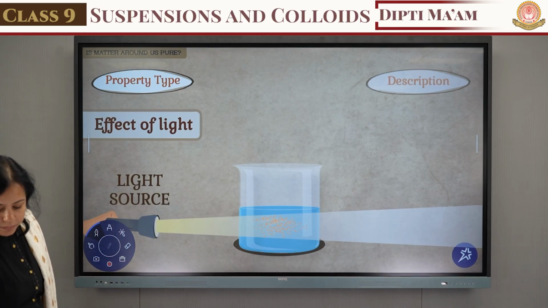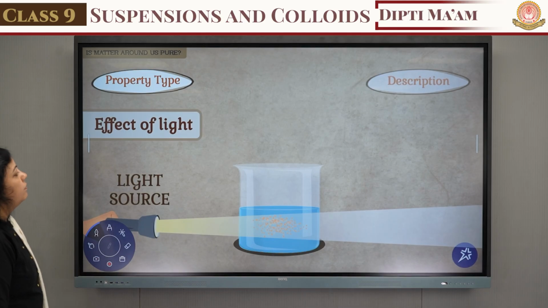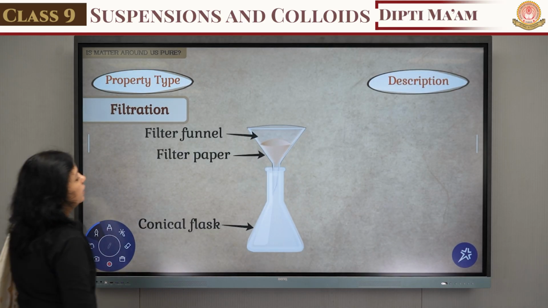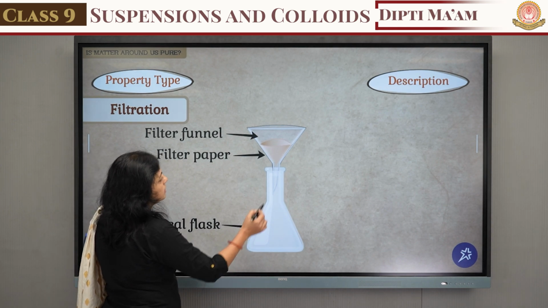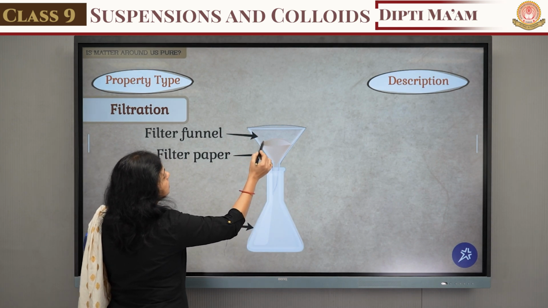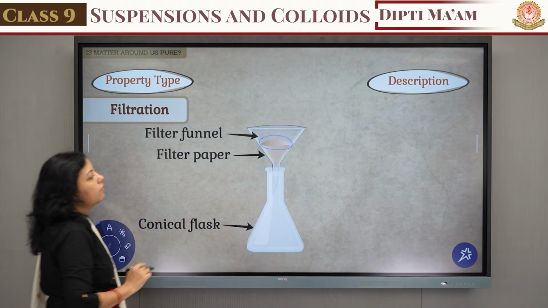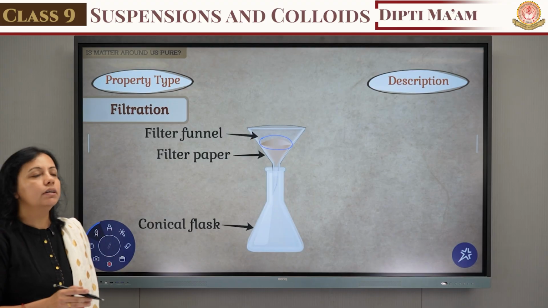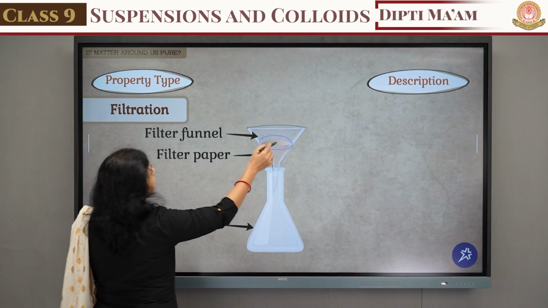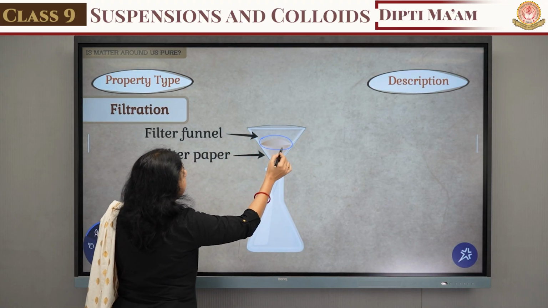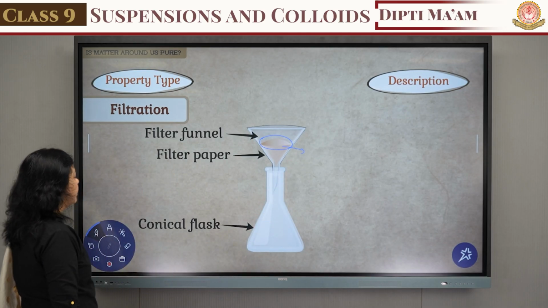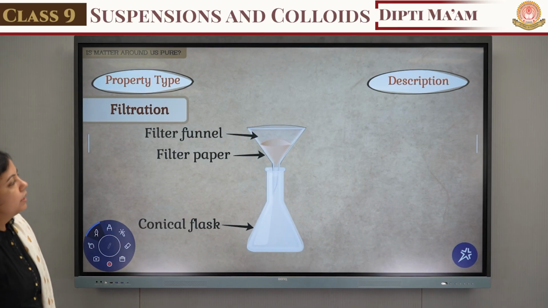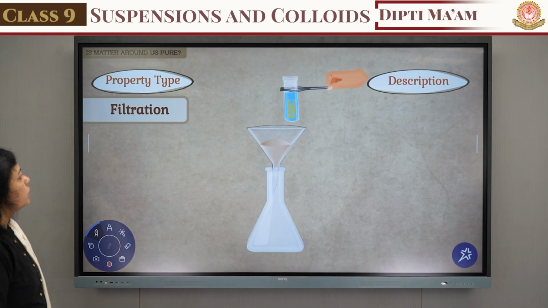The next thing is known as filtration. Here we can see one conical flask, a funnel, and this is the filter paper. In the filtration process, we can filter the sand solution with the help of this funnel, and see whether any residue is left on the filter paper or not. Let's see what will happen if we filter the sand solution.